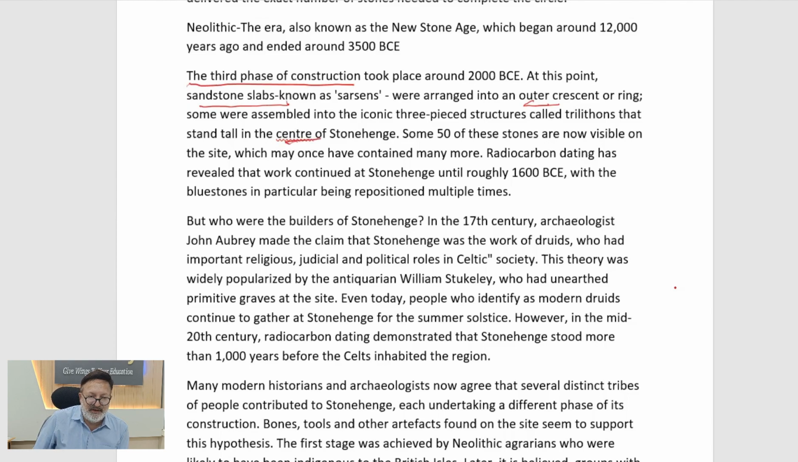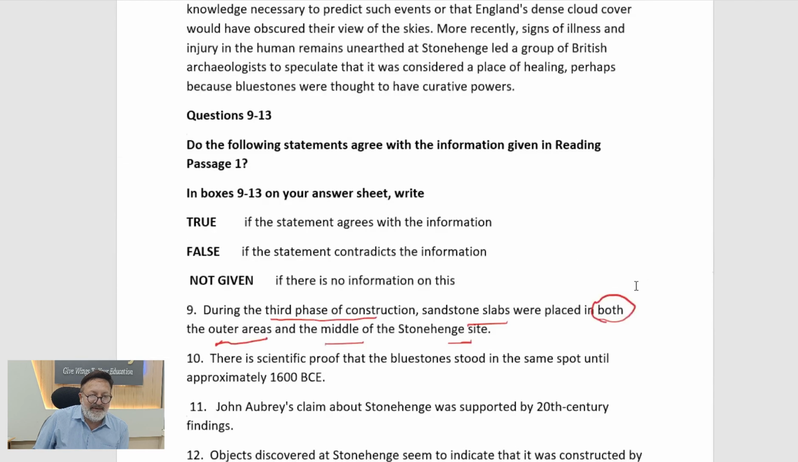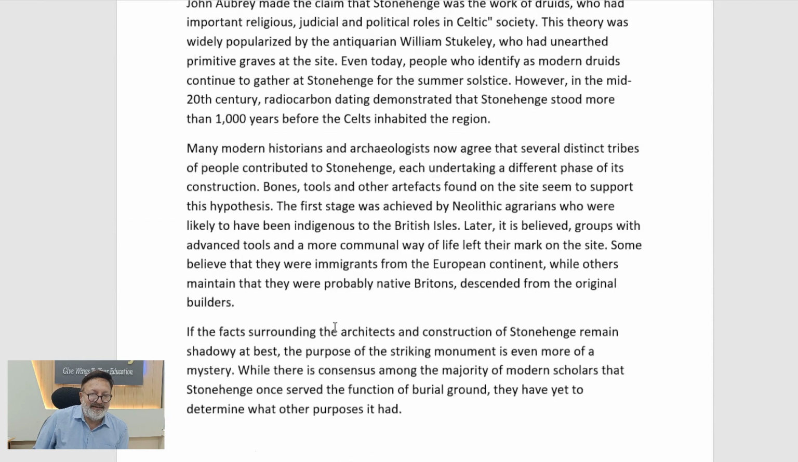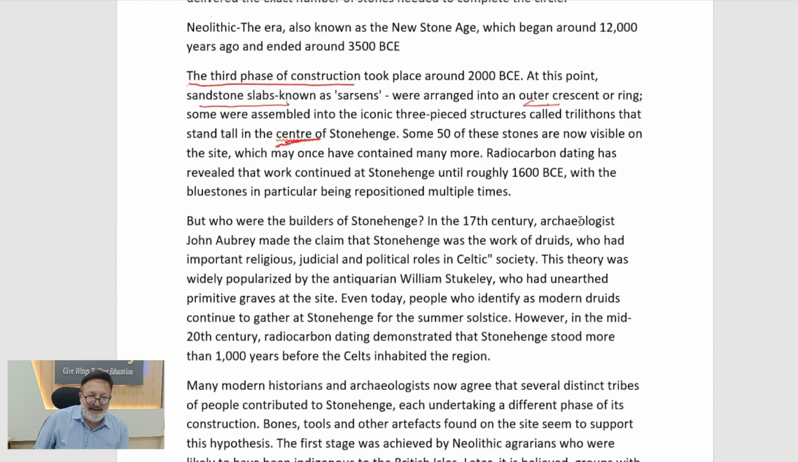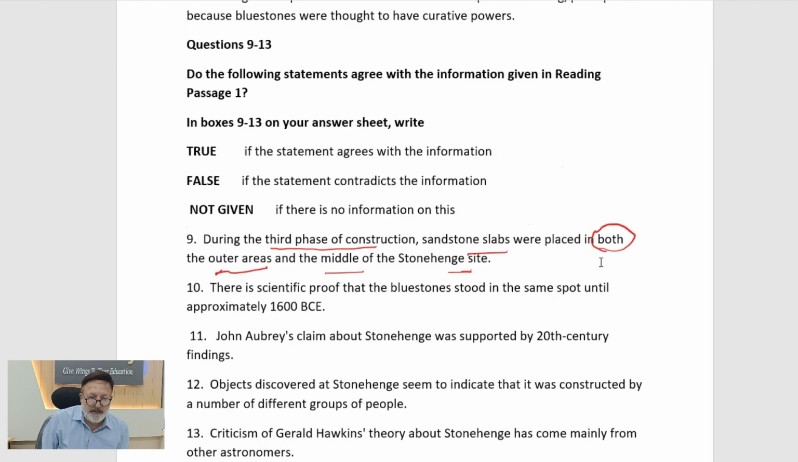So what did the question say? The question said slabs were placed in both the outer and the middle. So we have exactly the same. We have outer and the center. Center is the middle. So the answer has to be certainly true, because it means the same. So we have true for this.